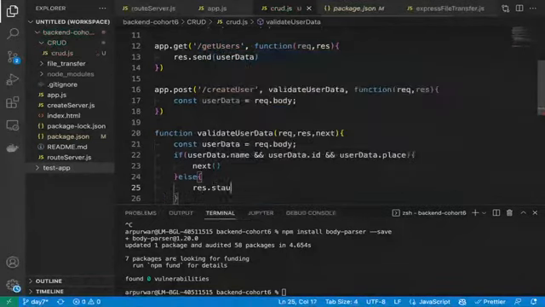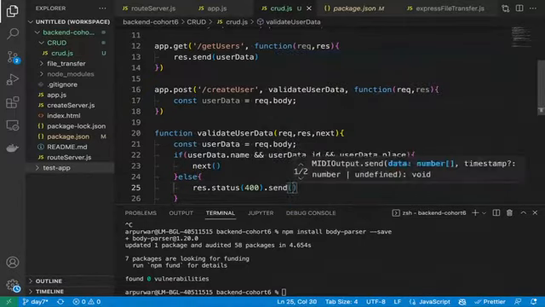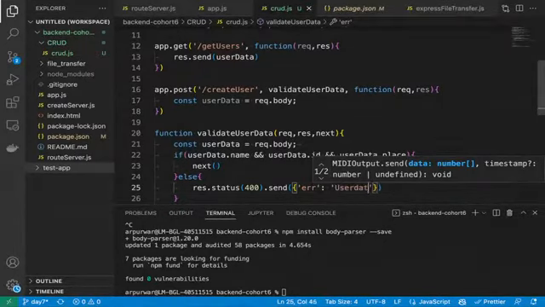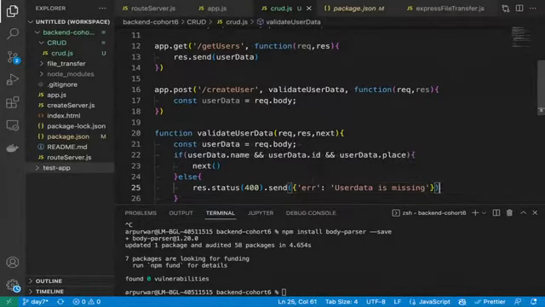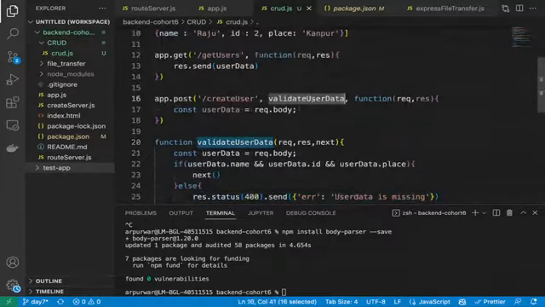Response dot status. We will just add the custom status from there, response dot status 400 or some such code. Send, and we can simply send the error from here in JSON format. Error: user data is missing. Correct? That is one middleware we have created, where we are checking that the request.body should have all these things: name, ID, and place. If we do not have these things, we will simply send the error. Okay.